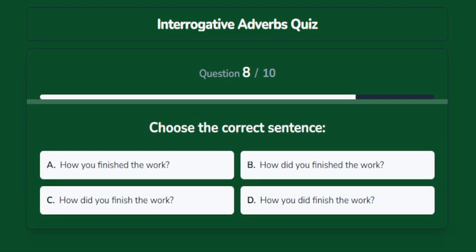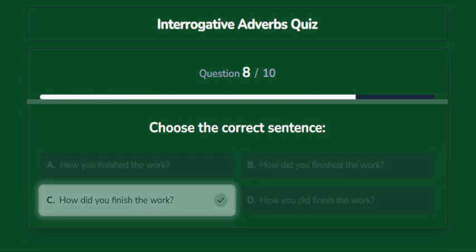Choose the correct sentence. Options are A. How you finished the work, B. How did you finish the work, C. How did you finish the work, D. How you did finish the work. The correct answer is how did you finish the work.